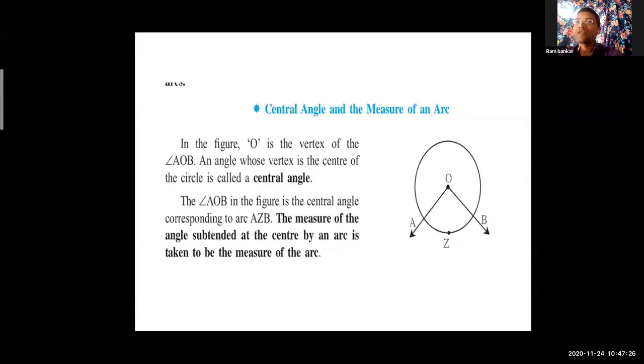AZB is in circular form, and everybody knows AOB is the angle. In this angle, AZB is the arc that came. So if AOB is 70 degrees, then arc AZB is also 70 degrees. The angle's measurement and the arc's measurement are the same. Okay, in this case, look at the next slide.